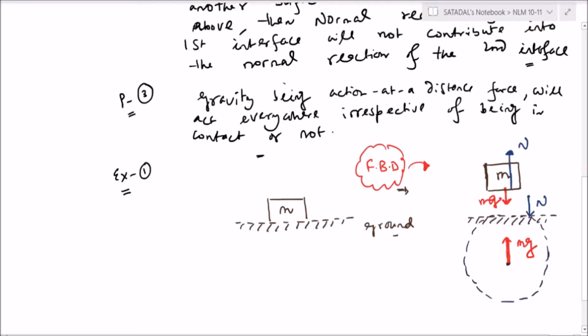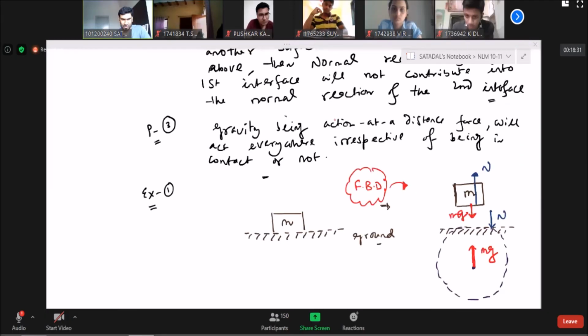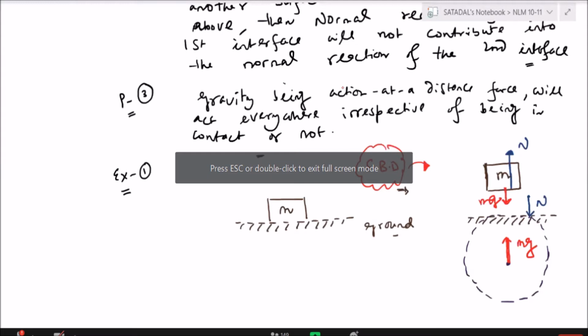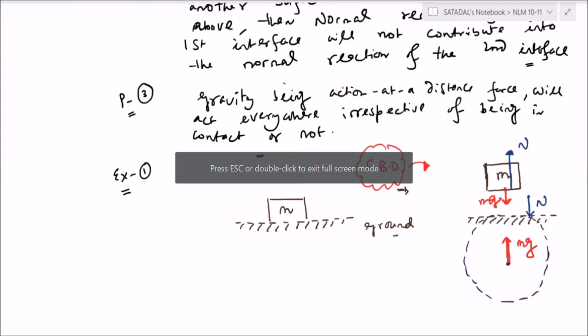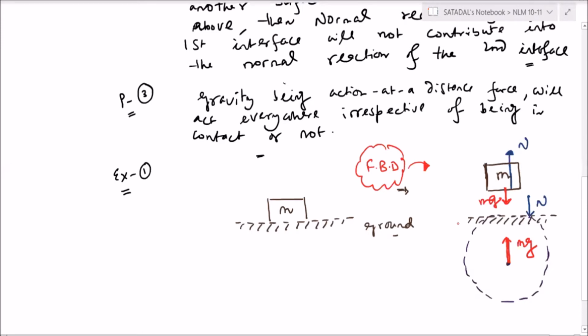Okay. Yes, David. Sir, once again explain, sir. Which part? That FBD, sir. FBD in which part? Which part are you getting confused? That normal force. Why is it acting downwards again, sir? To each and every action, there is an equal and opposite reaction.